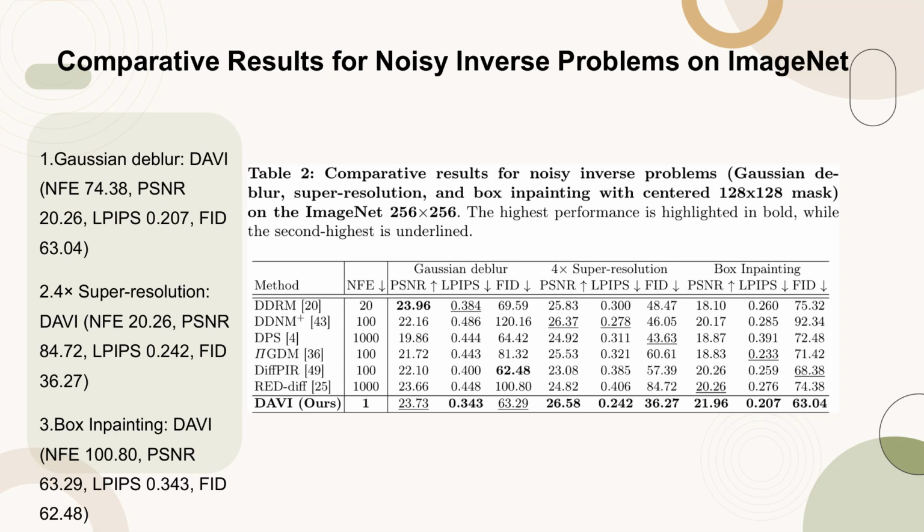Key metrics include NFE, number of function evaluations, PSNR, peak signal-to-noise ratio, LPIPS, learned perceptual image patch similarity, and FID, Fréchet inception distance. DAVI demonstrates competitive performance across all tasks, particularly excelling in the Gaussian deblur and 4x super-resolution tasks. This table underscores DAVI's effectiveness in handling inverse problems with high consistency and realism.